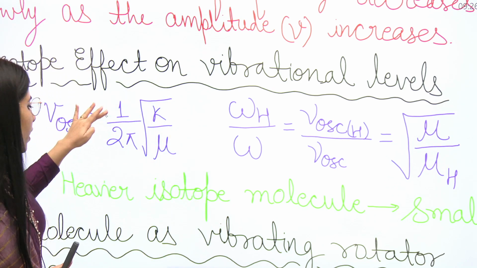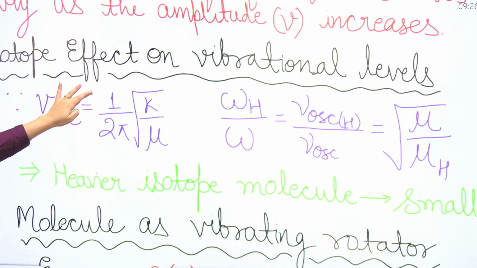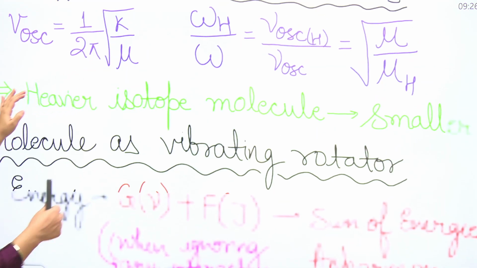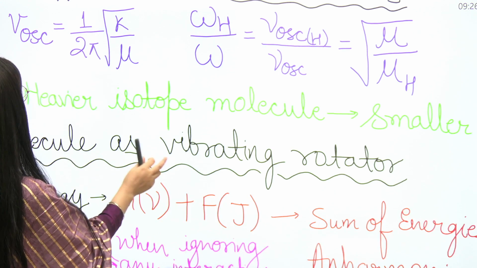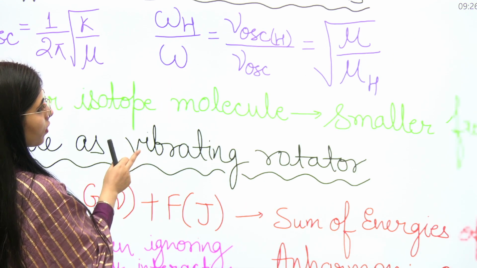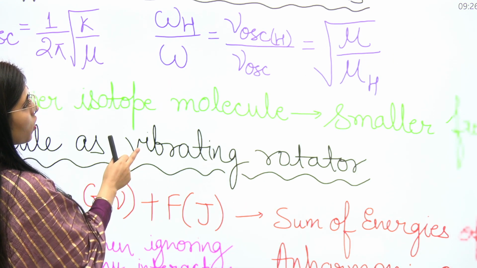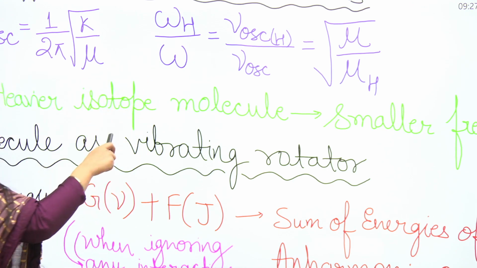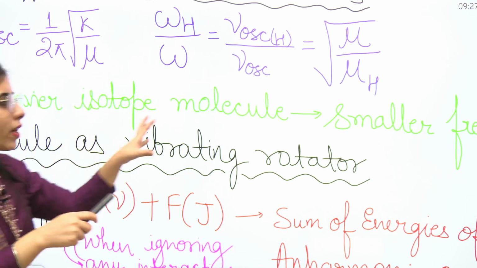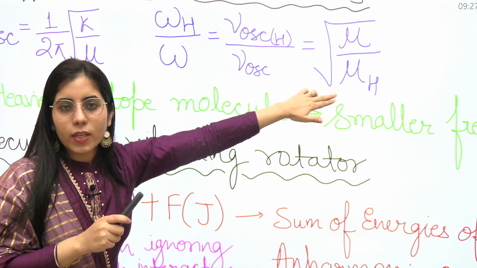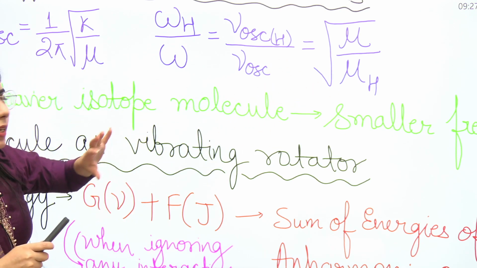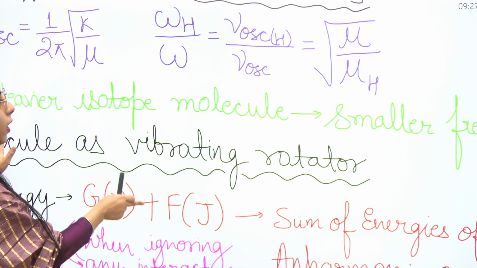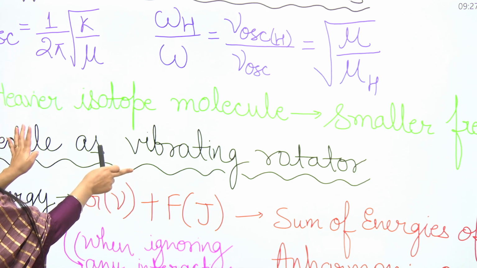Next point, here we can get one conclusion, and it is related to frequency. The heavier isotope molecule has a larger mu value, so it will have the smaller frequency. Clear? So we are getting this from the expression we have mentioned above.